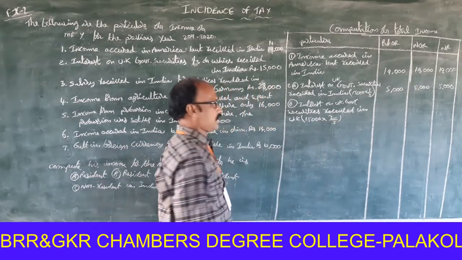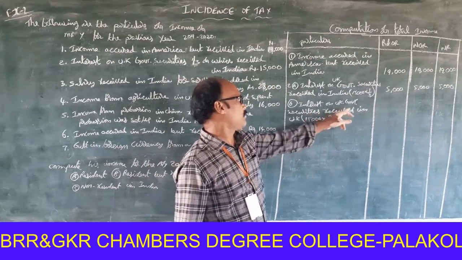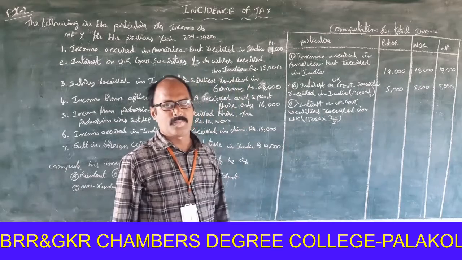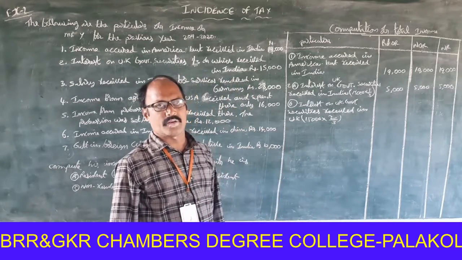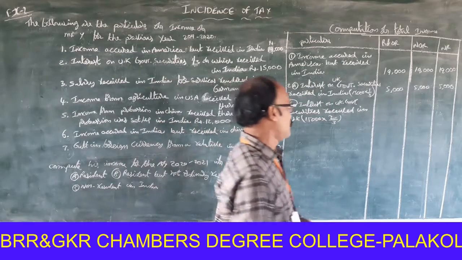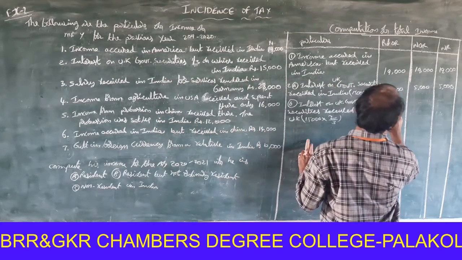Interest on UK government securities received in UK is foreign income, not controlled by the Indian government. So it is taxable only for resident and ordinary resident. How much? 10,000.